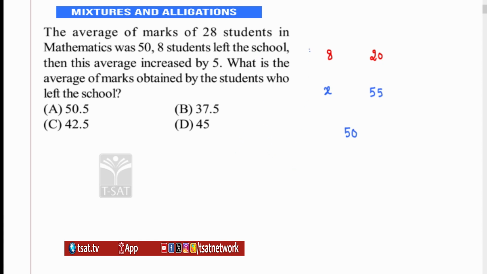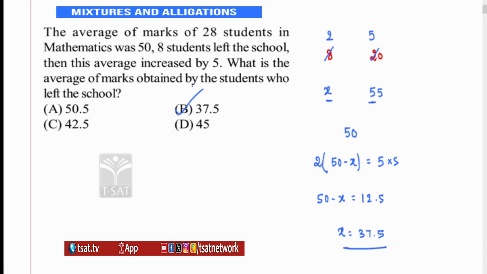So 8 into, so simplify it. 4 2s, 4 5s. So 2 into 55 is more than 50, therefore x must be less than 50. 5 into (50 minus x) is equal to 5 into 5, 25. I would say 50 minus x is equal to 12.5. x is equal to 37.5, right? So the answer for this is 37.5. That is the average of the students who left the school.